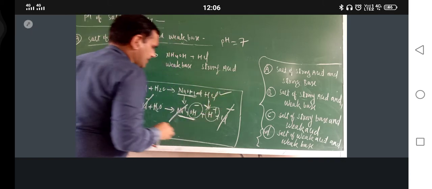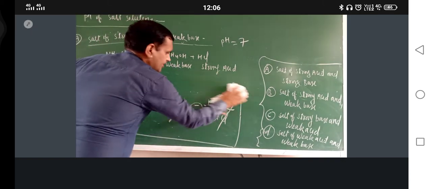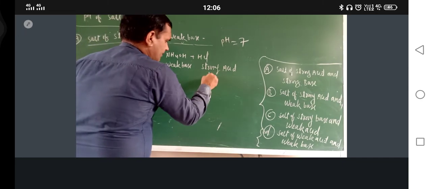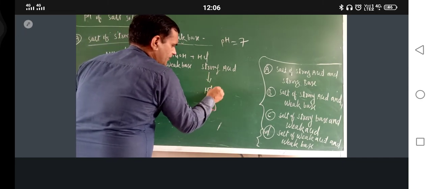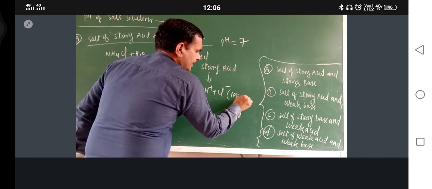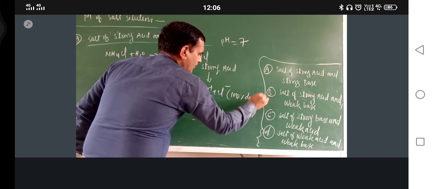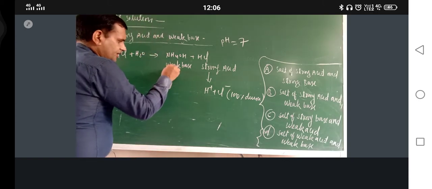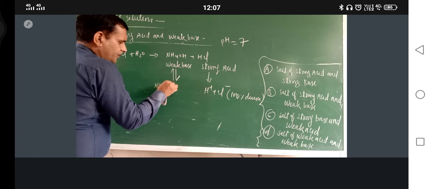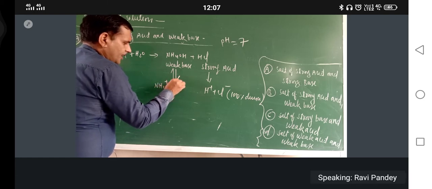HCl will dissociate completely into H positive and Cl negative, 100% dissociation. This one will not dissociate completely into NH4 positive and OH negative.